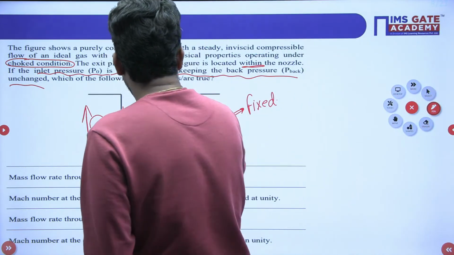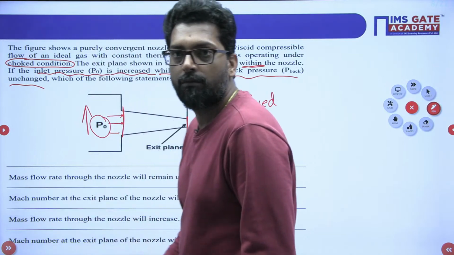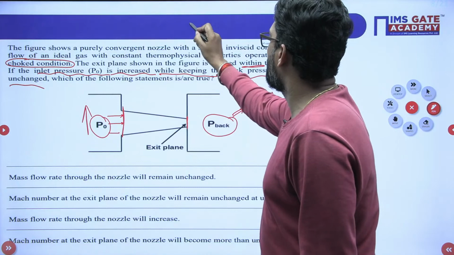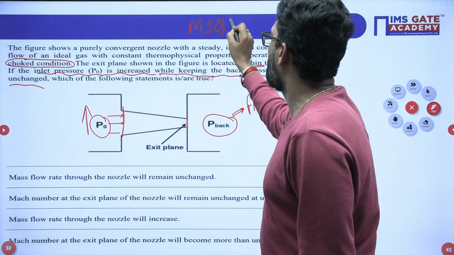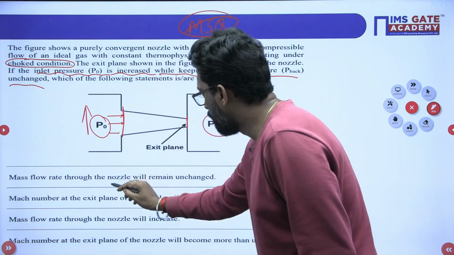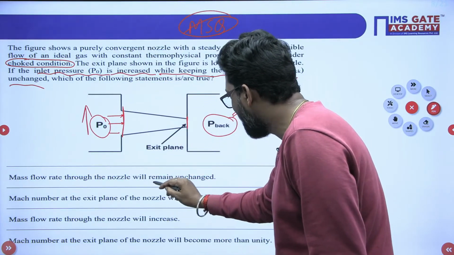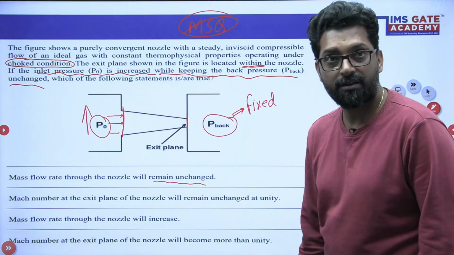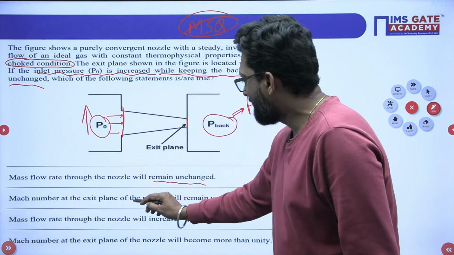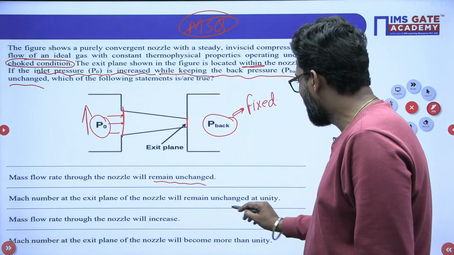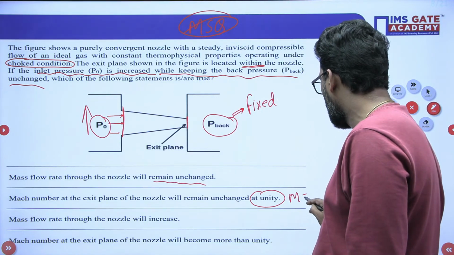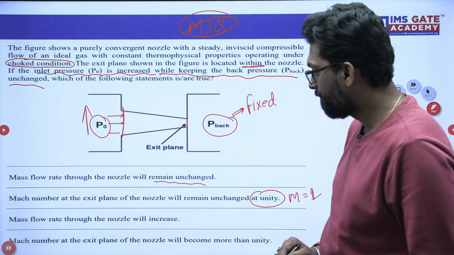Which of the following statements is true? My dear, the statement given is MSQ type, that means more than one option is correct. Mass flow rate through the nozzle will remain unchanged. First, whether the mass flow is changing or not. Mach number at the exit plane will remain unchanged at unity. That means if the Mach number is unity, it will not change.